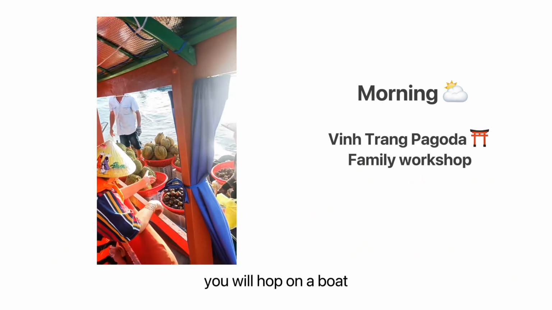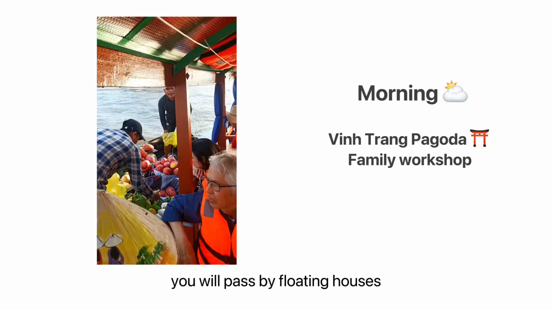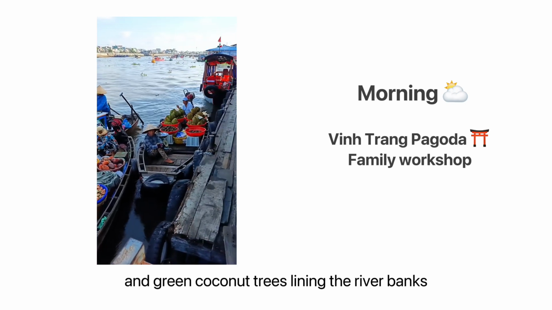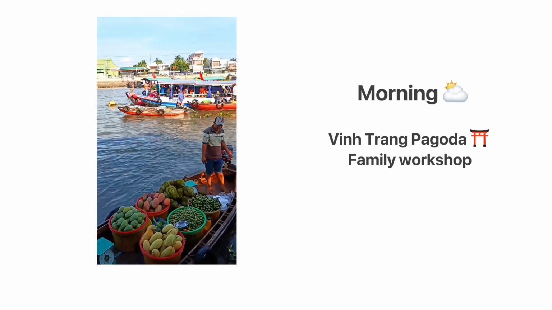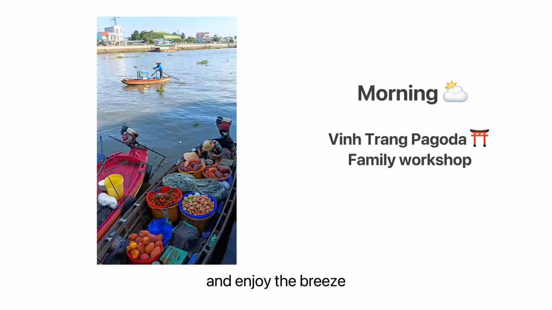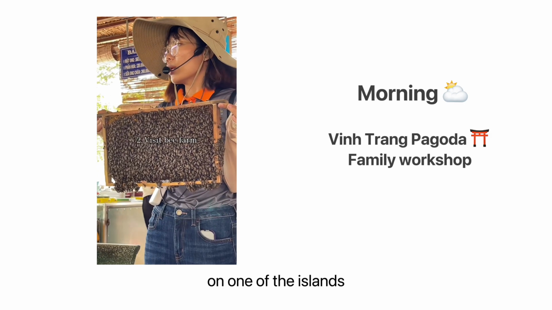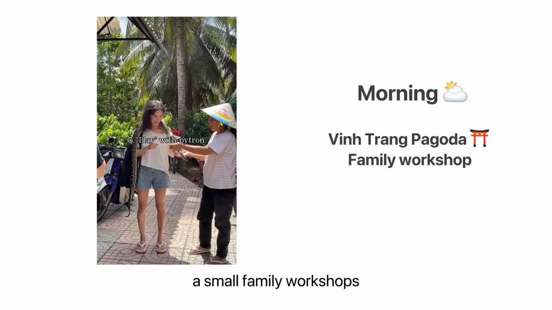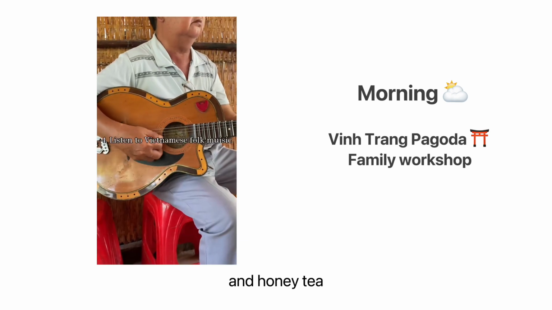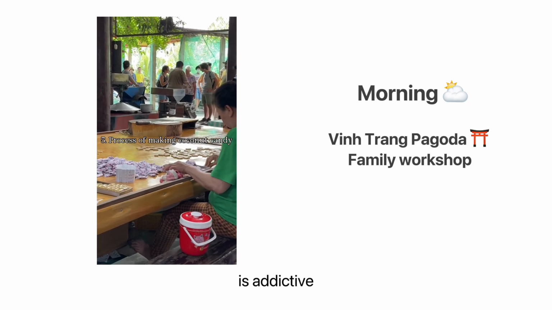Then you will hop on a boat and cruise along the Mekong River. You will pass by floating houses, small boats, and green coconut trees lining the river banks. It's peaceful and calming. Just sit back and enjoy the breeze. The boat stops at a local village on one of the islands. Here you will visit small family workshops where they make coconut candy, rice paper, and honey tea. You get to try everything, and trust me, the coconut candy is addictive.